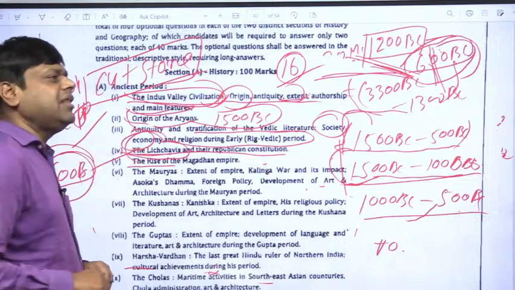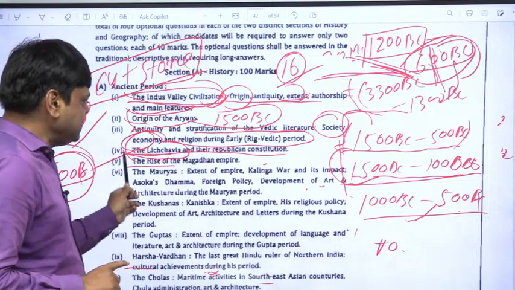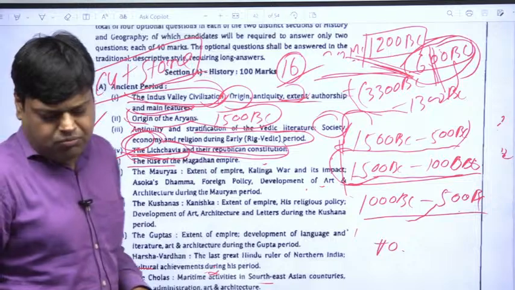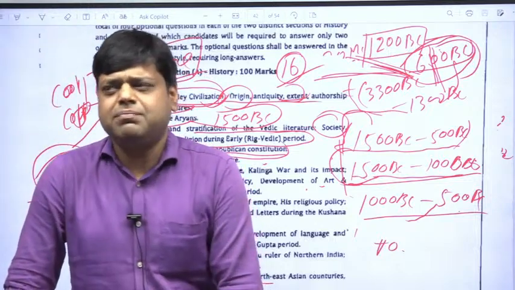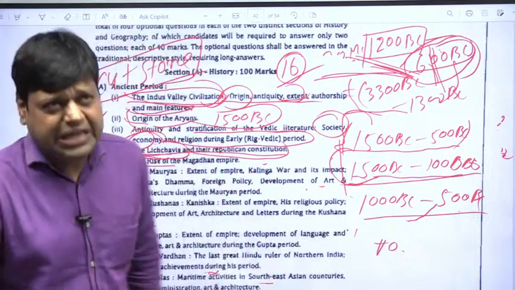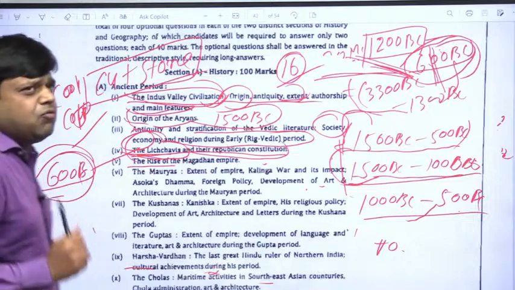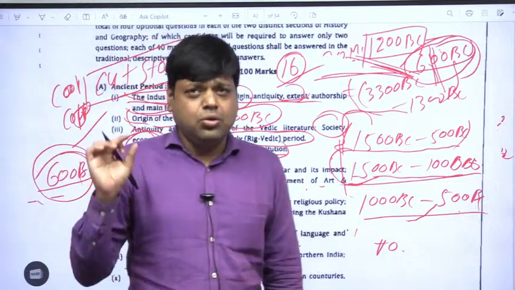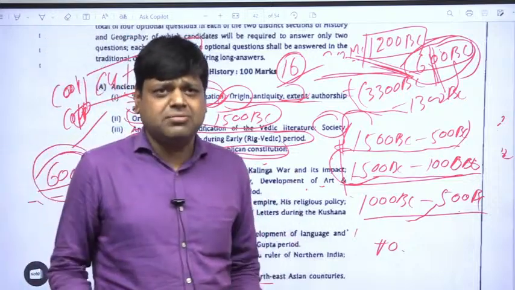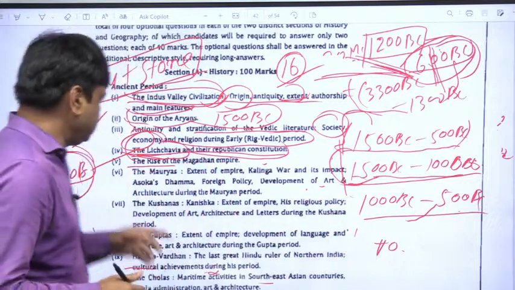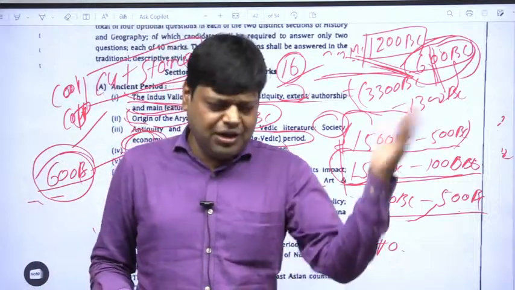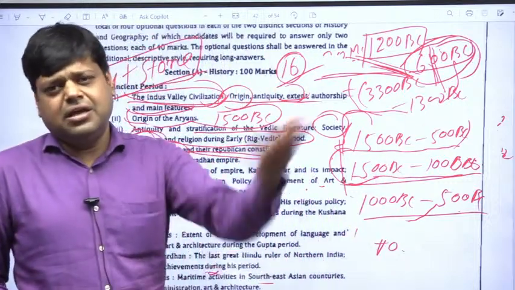Later, the Lichavis made their own independent state, and you know their system was republican. Okay. You may ask me, what is a republic? The republican system is that type of system where the head of government is elected, not nominated. Okay. And decisions are taken not by a single person, but by a group of people. So it was republican, but not every republic system is democratic. We will learn about this in our classes.